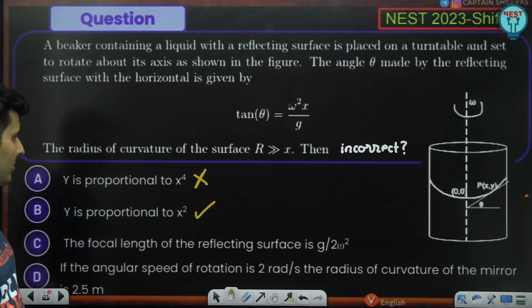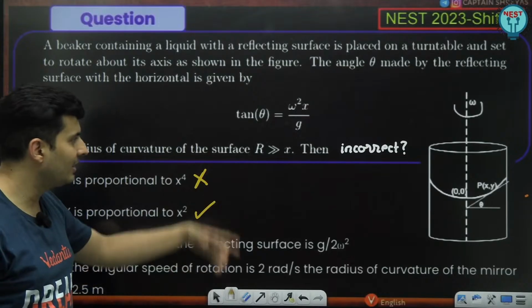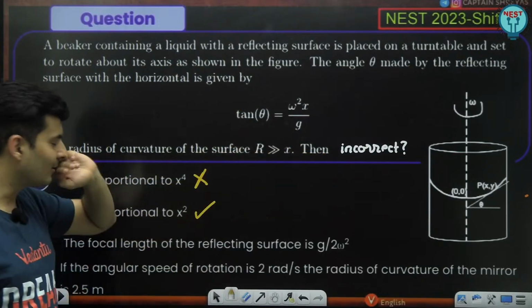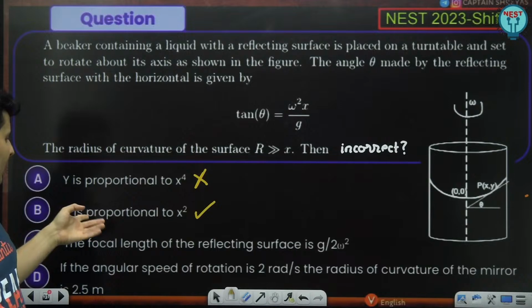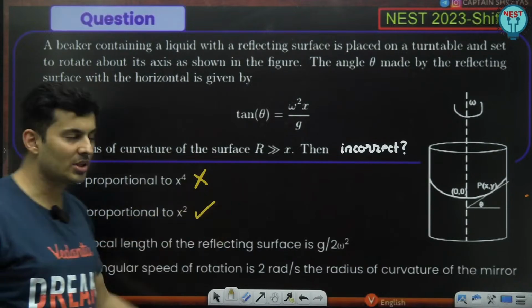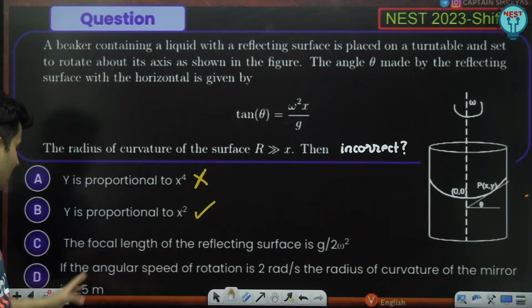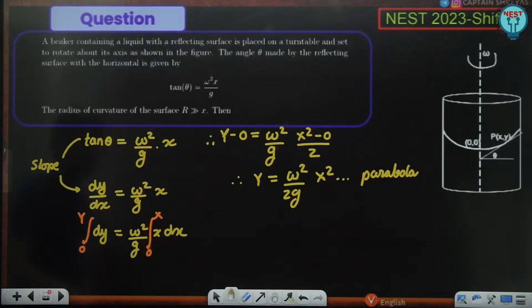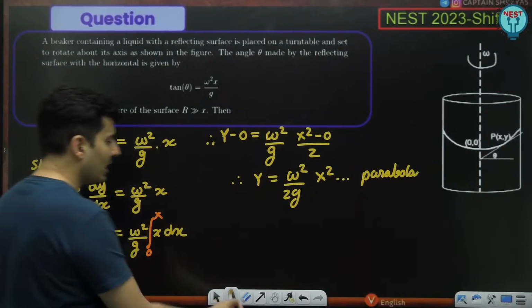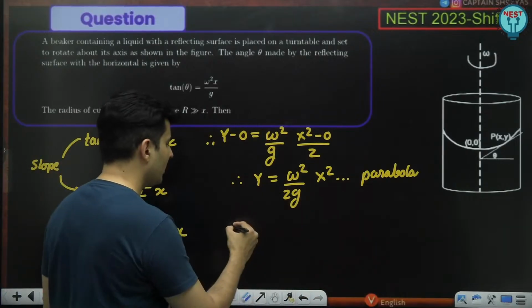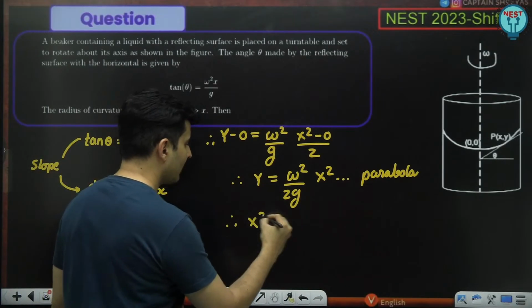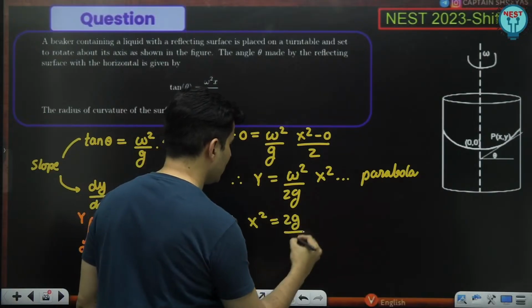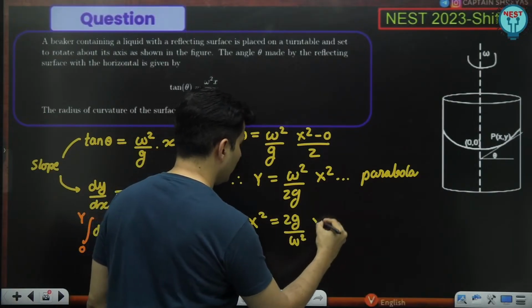Focal length and angular speed. We'll check that. If it is correct, then what I have assumed is the right question. Else, maybe only the correct option is asked. I don't know. Maybe we'll see, because I have a feeling that the focal length and the angular speed may come out. We'll see. So if you rewrite it in the proper parabolic equation form, x square will be equal to 2g by omega square into y.